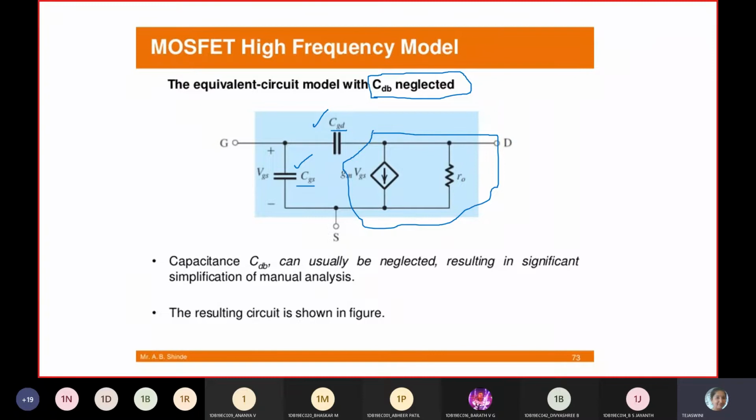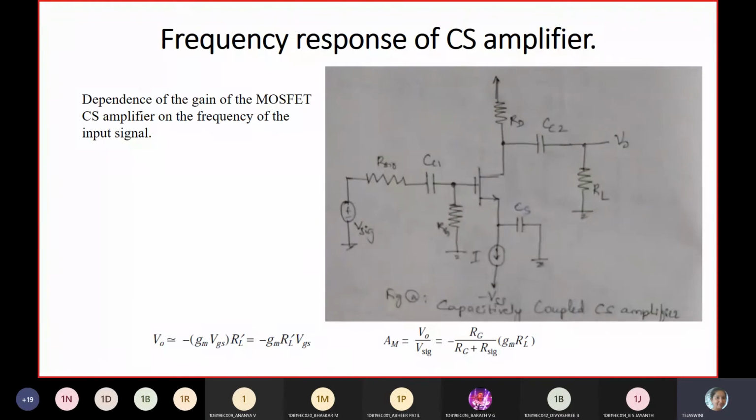Yes, ma'am. So next, here we have taken into consideration a common source amplifier. For that we need to find the frequency response, that is low frequency and high frequency, because you need to specify two ranges, low and high. So we need to derive a formula for FH and FL. Then obviously bandwidth is equal to FH minus FL.